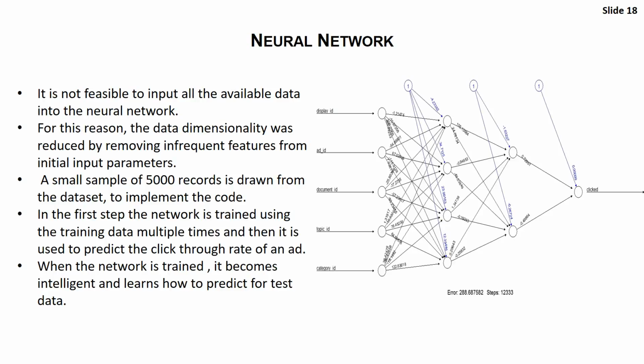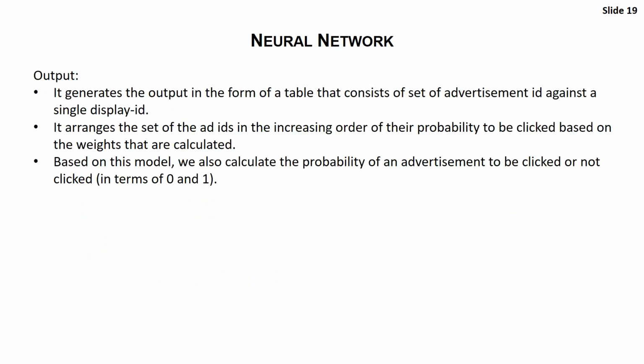So we made a random sample of 5,000 records and did this calculation. Also, a dimensionality reduction was done because we had many attributes, but it was not possible to put all the attributes in and get the output. So in the first step, the network is trained using the training data multiple times, and it is used to predict the click-through rate of an ad. When the network is trained, it becomes intelligent, and we can use it to predict the test results.